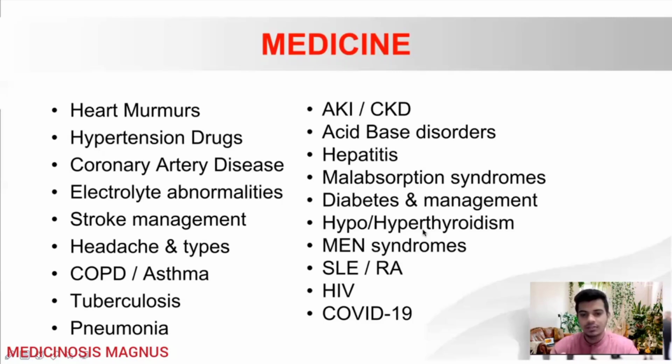So which symptom will not be seen in hyperthyroidism, which will be seen in hypothyroidism, those kind of questions. And in MEN syndrome, usually questions are being asked from MEN syndrome, all except type. So MEN 1, MEN 2, 2A, 2B, 3, all those things. For SLE and rheumatoid arthritis, you just need to know about the markers, all those anti-DNA, all those different types of markers for different conditions in SLE.